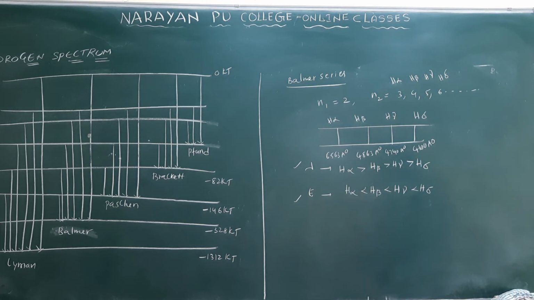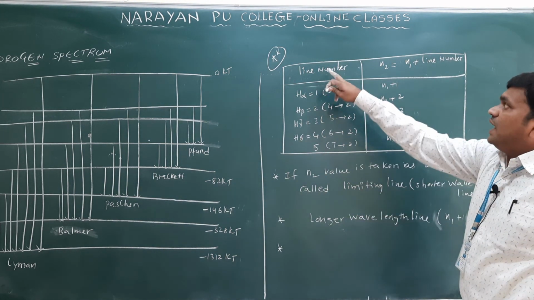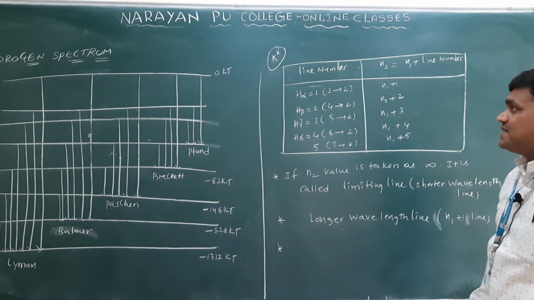So this is regarding the Balmer series. H alpha line means the first line, H beta the second line, H gamma the third line, and H delta the fourth line in the Balmer series only. So the next one, this table is also important: line number, and N2 is equal to N1 plus line number only.